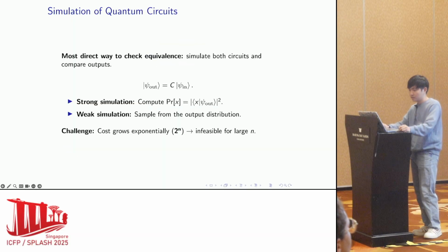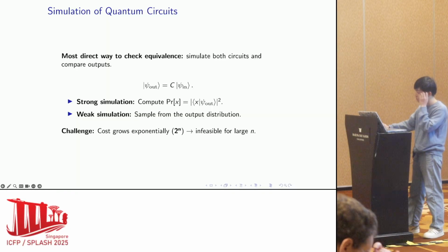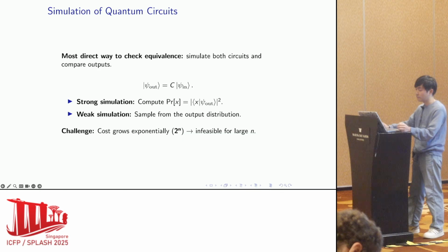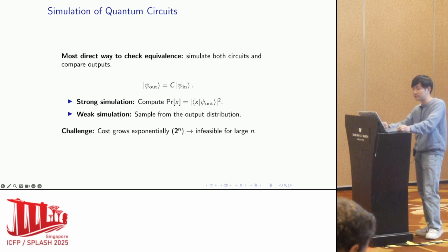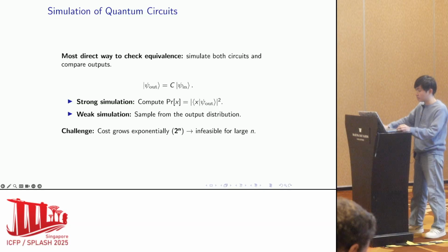The most direct way to check equivalence between two circuits is to simulate them classically and compare the outputs. Given a circuit C and an input state psi in, we apply the circuit to get the output. There are two simulation types.